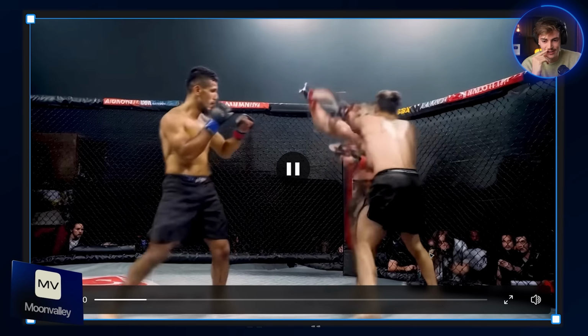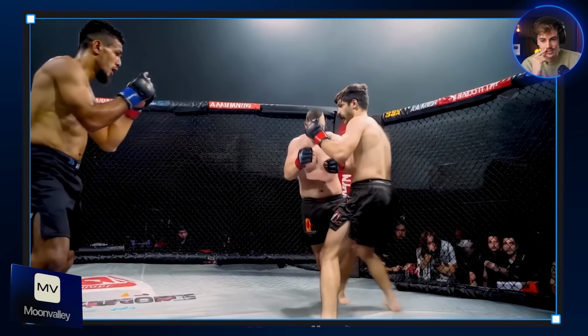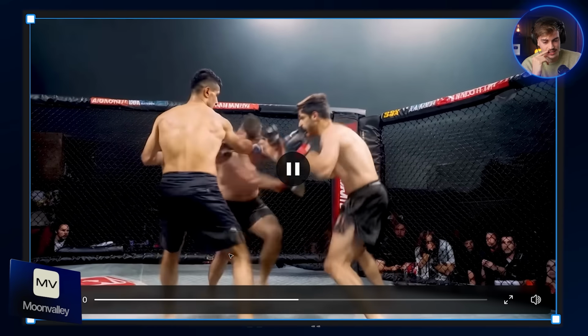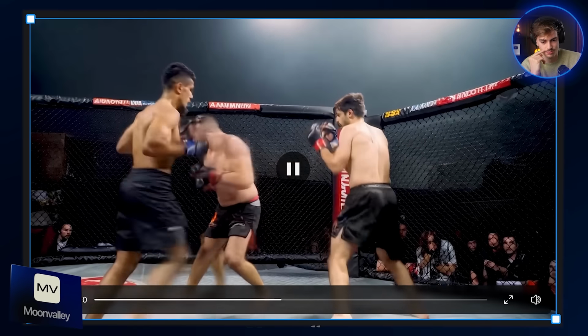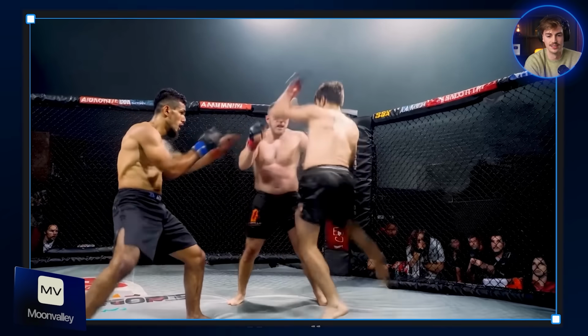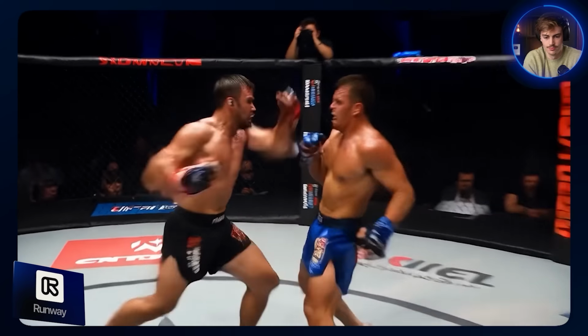Oh, what am I doing with my life? I mean, it's not fair that we have Moonvalley after Sora 2, but come on, Moonvalley. Why are we fighting like 3 people in the cage? What's going on? And why is this guy like, I don't know, what's this guy doing? He's morphing around. He's breakdancing. Let's just go straight to Runway.